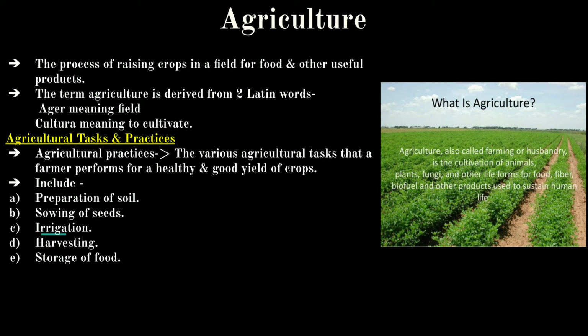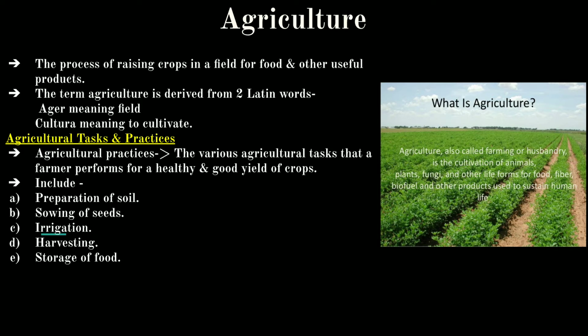Now, agricultural tasks and practices. What is an agricultural practice? The various agricultural tasks that a farmer performs for a healthy and good yield of crops are called agricultural practices. The farmer does a lot of work on the field to produce healthy, good yielding crops.